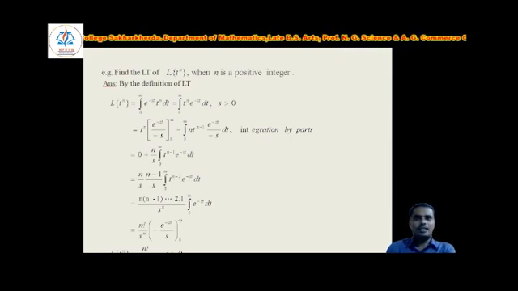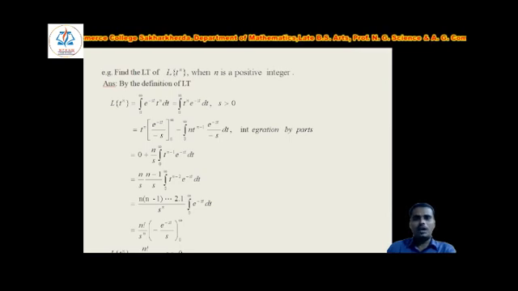Find the Laplace transform of t raised to the power n, where n is a positive integer. Now by the definition of Laplace transform, what is the definition? Laplace of t raised to the power n is equal to integration from 0 to infinity this exponential term e to the power minus st into t raised to the power n dt. Here s is greater than 0. Now we will solve this integration by parts.